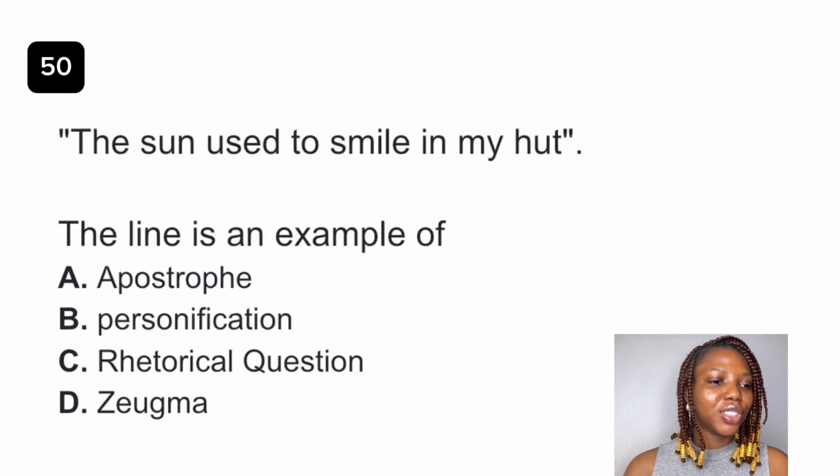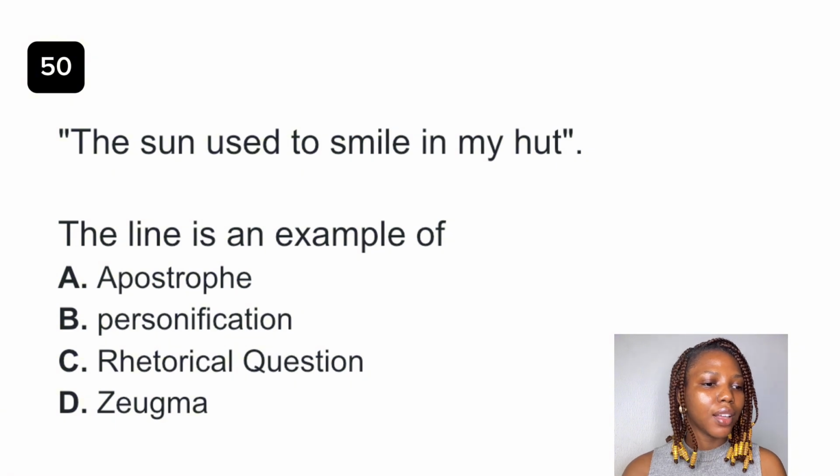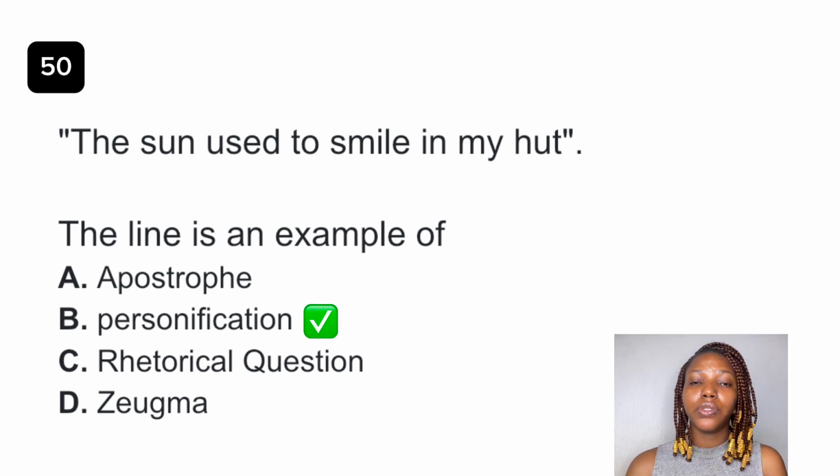Question 50. The sun used to smile in my heart. The line is an example of dash. The best answer to this question is personification. Personification is giving the qualities of humans to inanimate objects or to abstract ideas. And in this case, it is the sun. The sun used to smile.